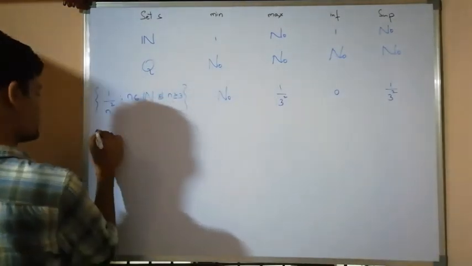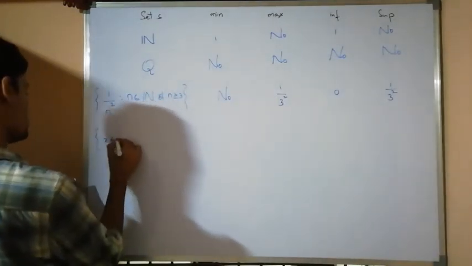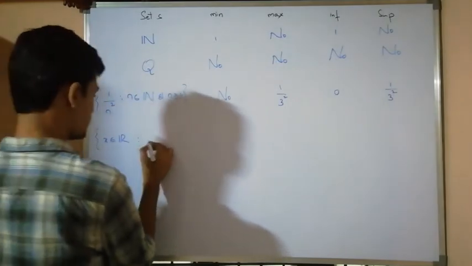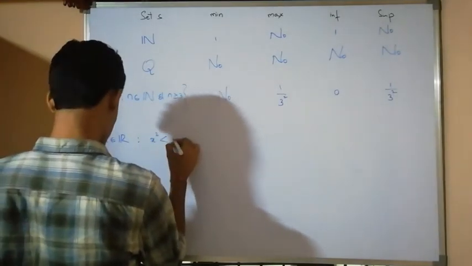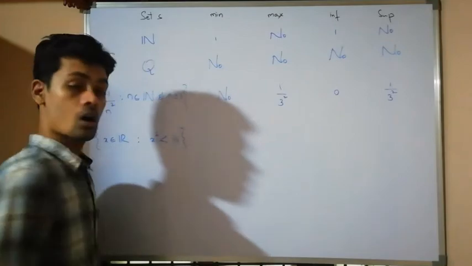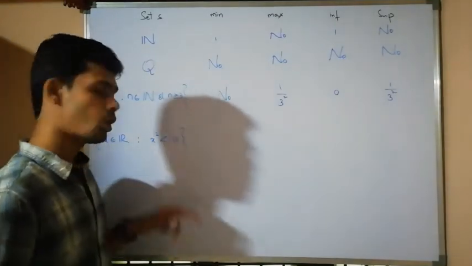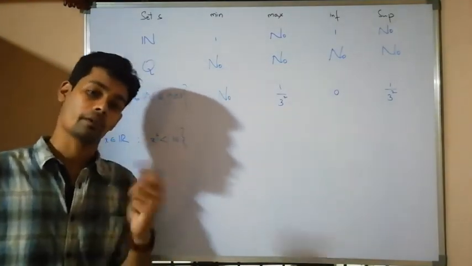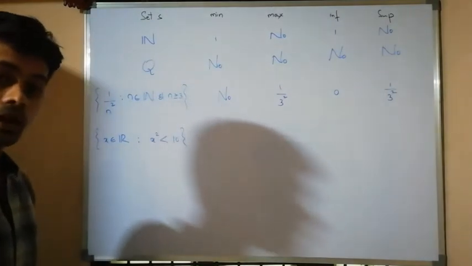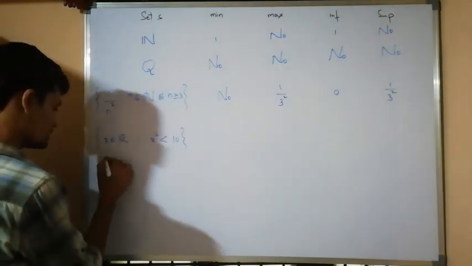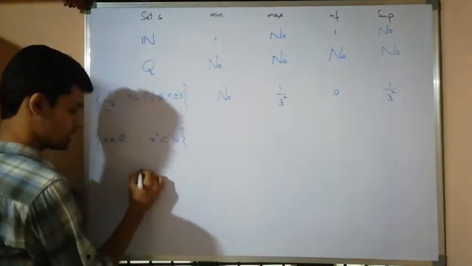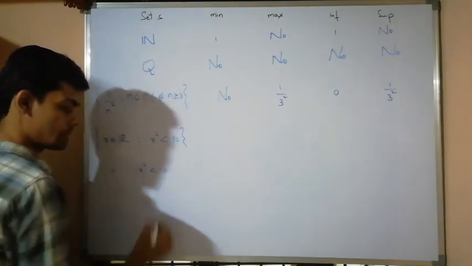Let us take a set, all those real numbers such that x square is less than 10. This set contains all those real numbers whose square is less than 10. What is this condition? X square is less than 10.